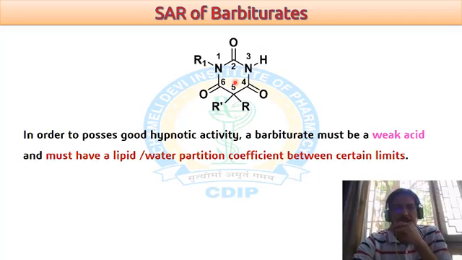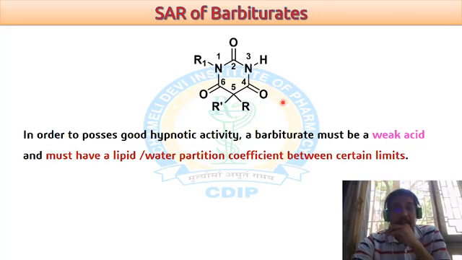Apart from that, the other place where we can go for structure modification is the imide nitrogen N1, and another is the imide nitrogen N3. Both have a hydrogen, and that can be changed by means of R1, or this hydrogen by means of R2.